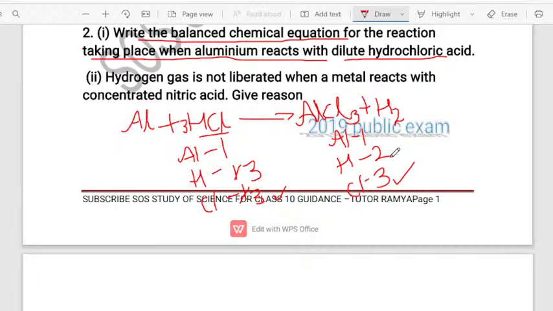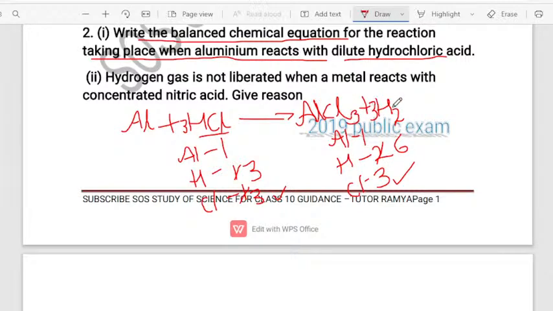To balance hydrogen, there are 2 atoms of hydrogen here. So let us write 3 in front of hydrogen. 3 2s are 6. We got 6 atoms of hydrogen. So now let us write 6 atoms of hydrogen here. Again, children, we got imbalance.